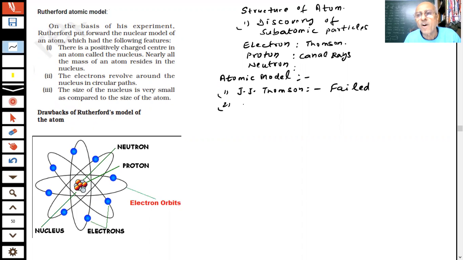Which experiment was done after which it was totally rejected? Name the scientist who performed an important experiment after which the Thomson model completely failed because it could not explain certain things. Tell me. Name the scientist, students. Next model, fast. We always have 30 seconds for the question and answer session, students. Keep on interacting, very important. Who said it and how did it fail? Tell me. Second model of the atom given by whom?